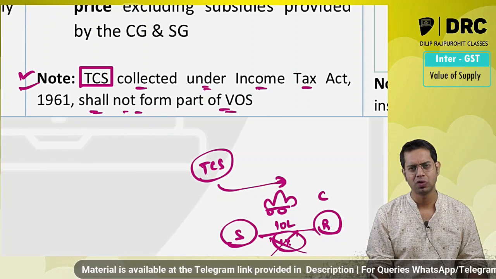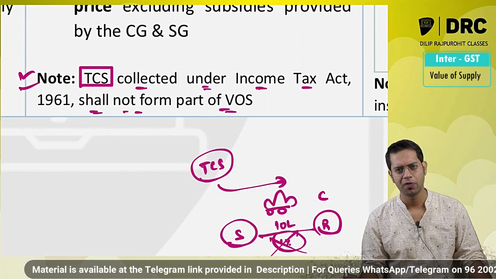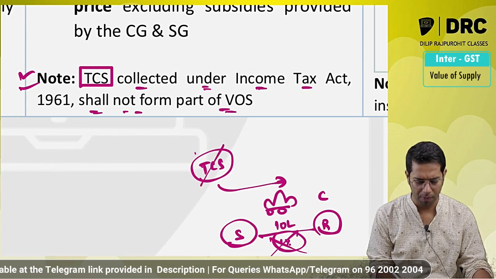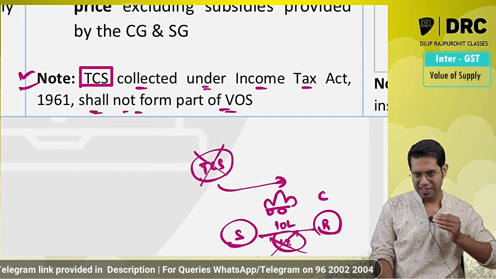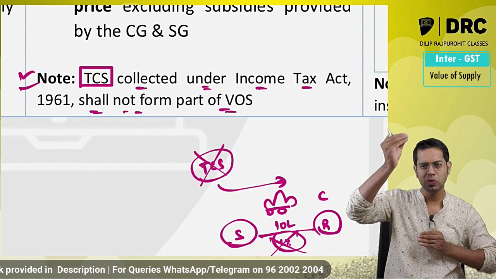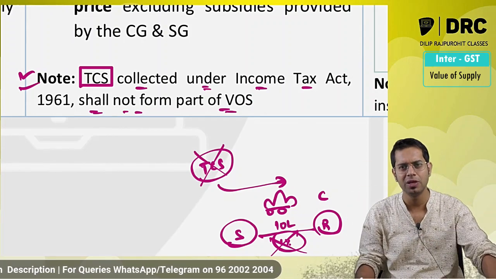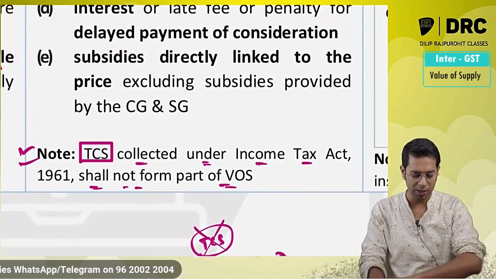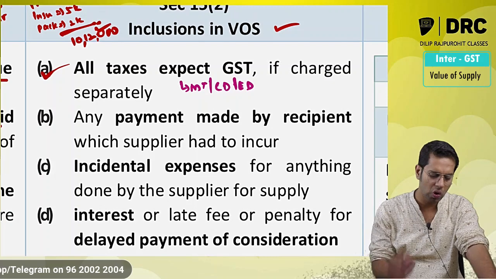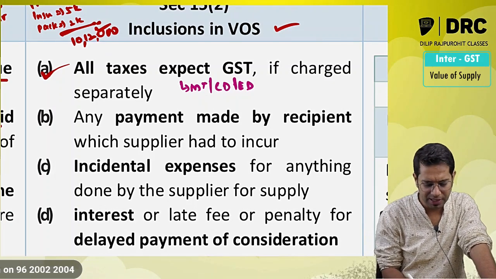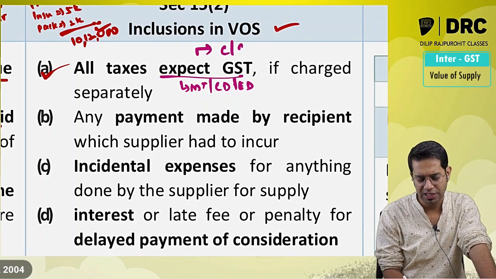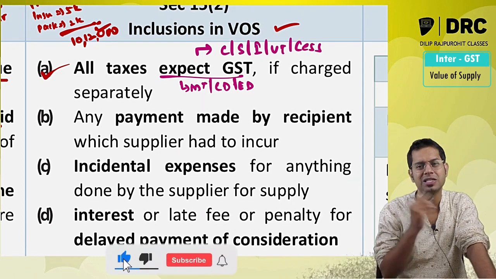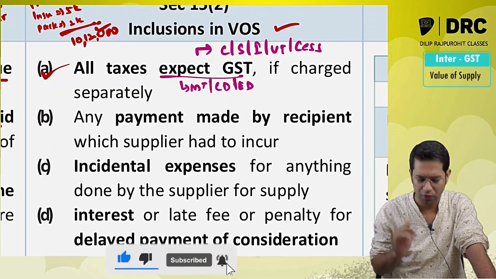There was a clarification given by the Central Board of Indirect Taxes and Customs telling that this TCS collected under income tax law will not form part of the value of supply, because whatever TCS the supplier is collecting, he is giving it to the income tax department. The income tax department gives it back to you when you are filing your income tax return. So this TCS will not form part of the value of supply. So all taxes except the taxes under GST law. Except the taxes under GST law means what, sir? Your CGST, SGST, IGST, UTGST, GST compensation cess; except these taxes, all the different types of taxes will form part of your value of supply.